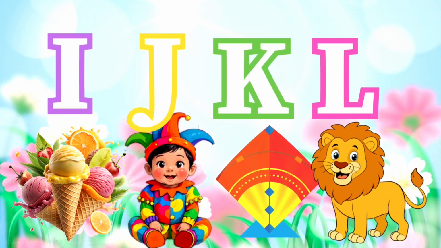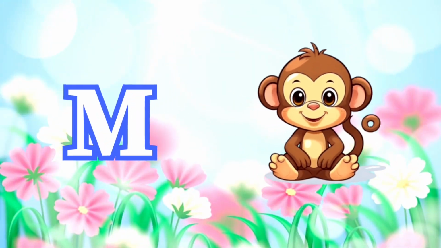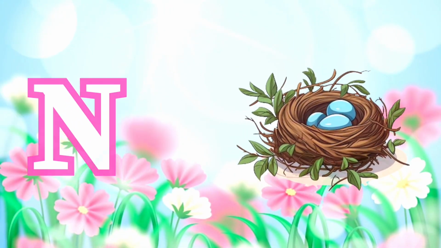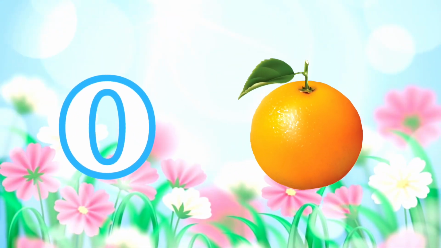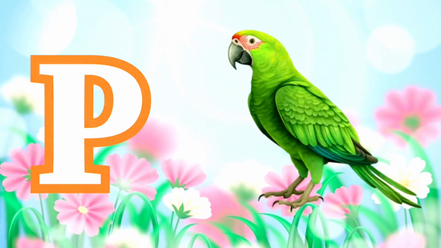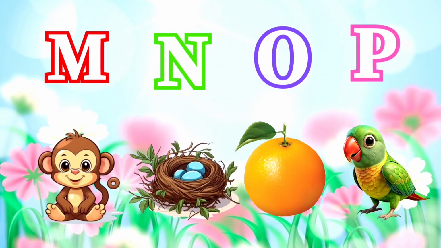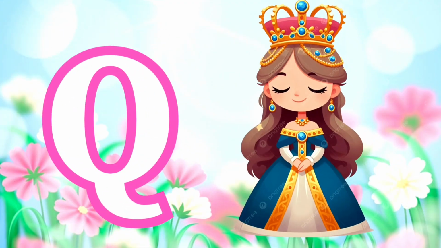M is for moon, monkey. N for nest. O for orange. P for parrot. Q is for queen. R for rain. T is for train. U for umbrella. W is for whale. X is for xylophone.